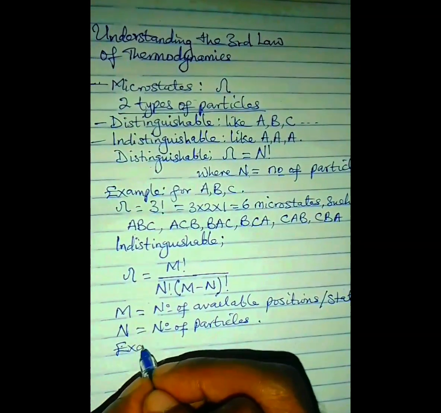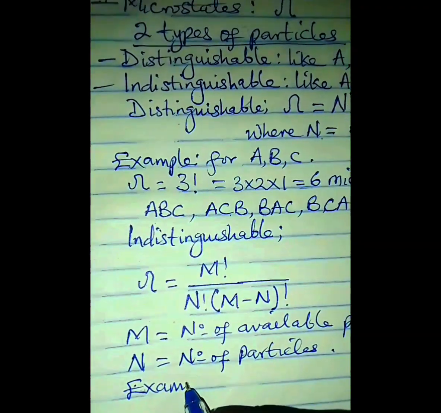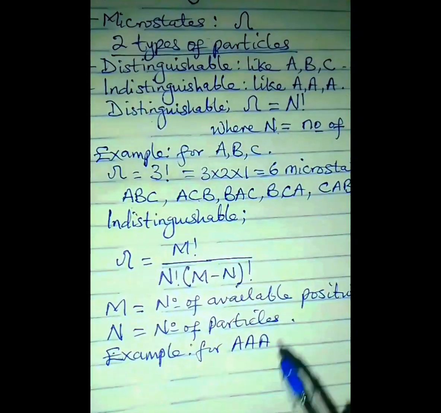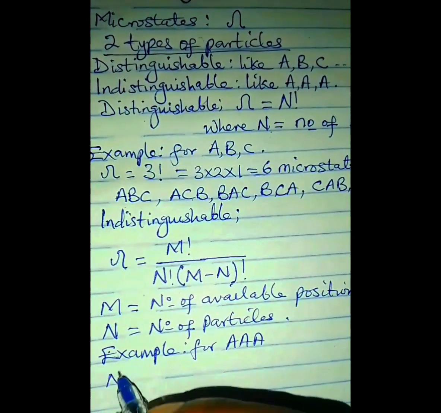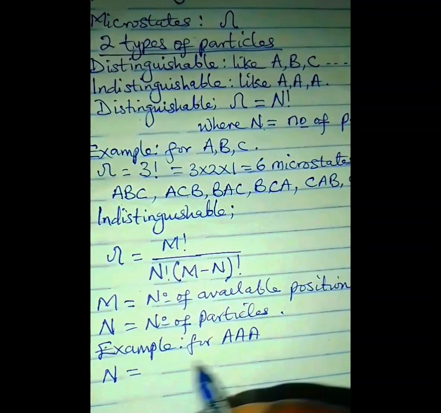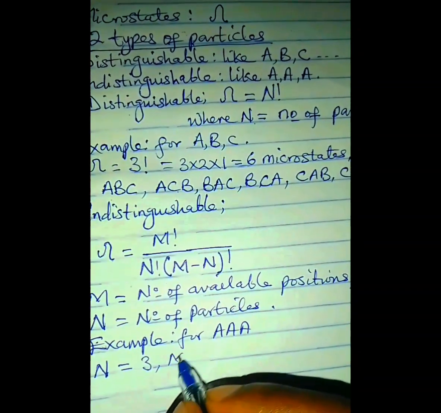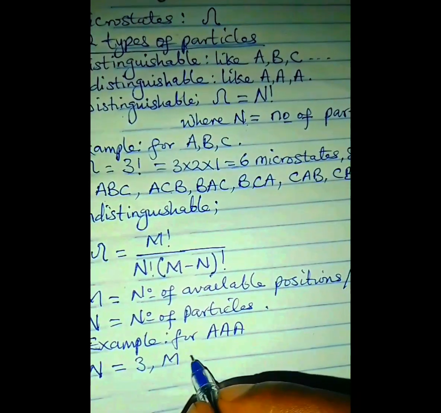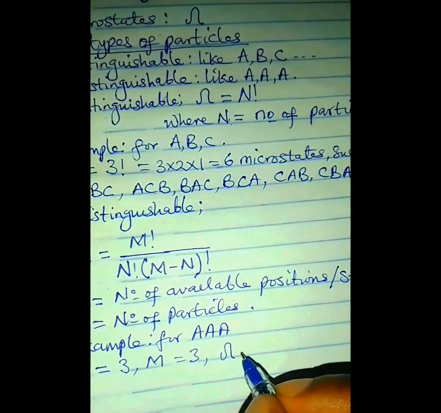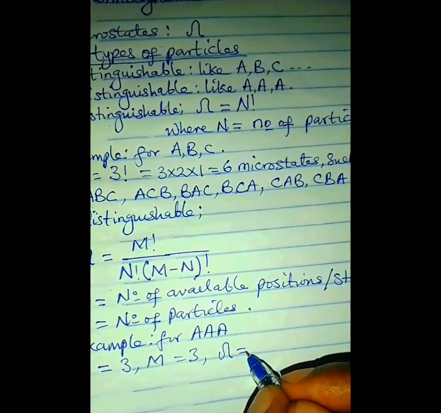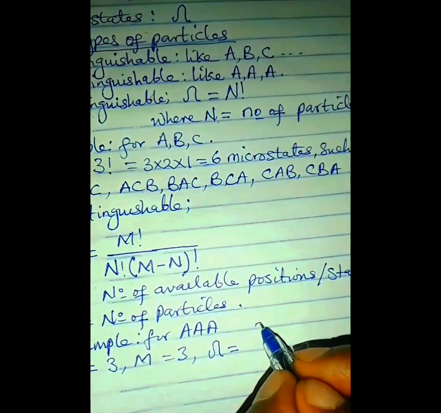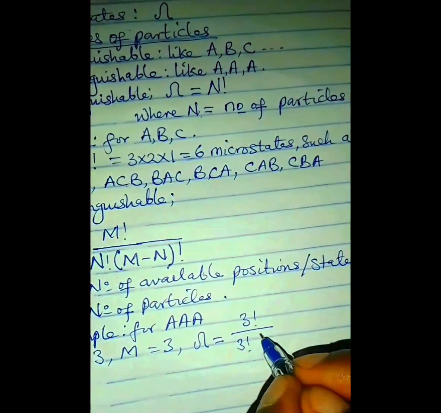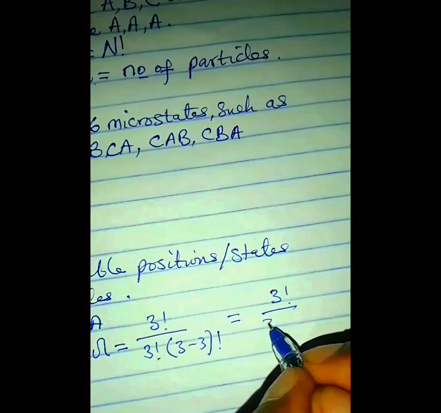Now, for instance, let us use the indistinguishable particles of system AAA. So for system AAA, n is equal to 3. N, which is the number of particles, is equal to 3. A, A, and A, 3 particles, where m is equal to 3 because there are 3 positions for the 3 particles. Position number 1, number 2, and number 3. So having known this, we can now use the formula for microstates of indistinguishable particles and substitute these values, where rho is equal to 3 factorial over 3 factorial times (3 minus 3) factorial,